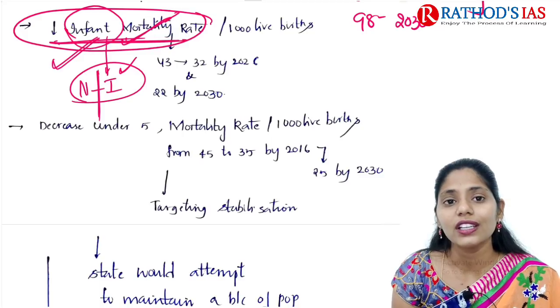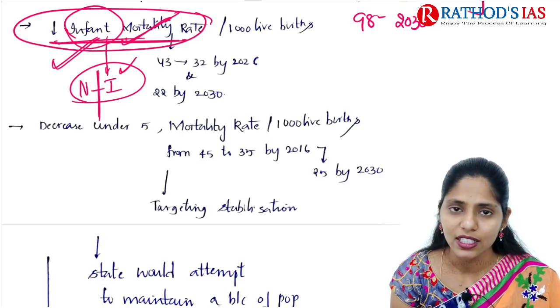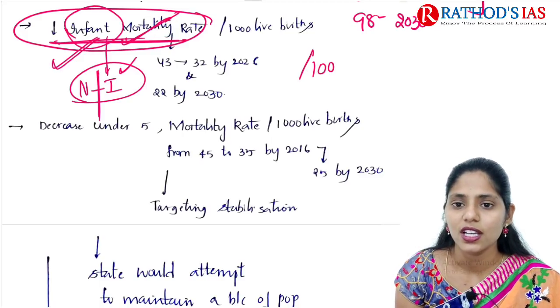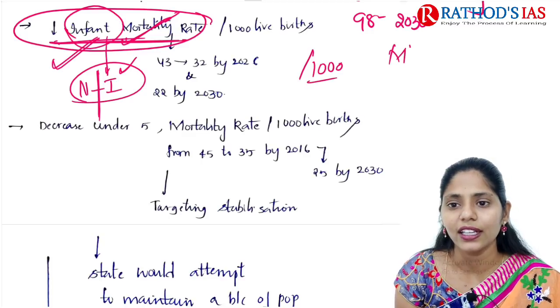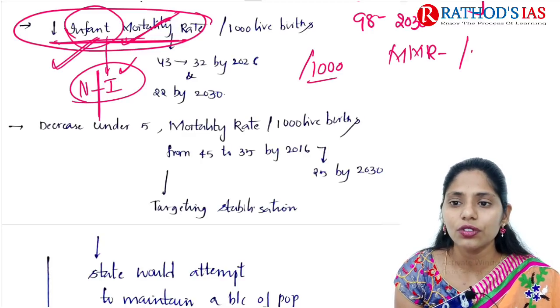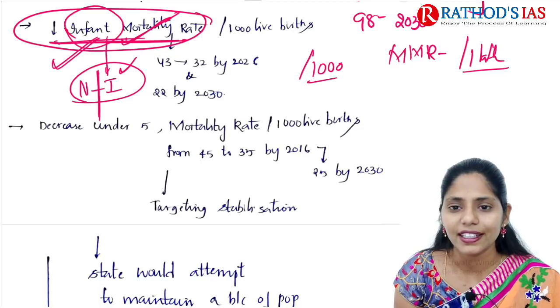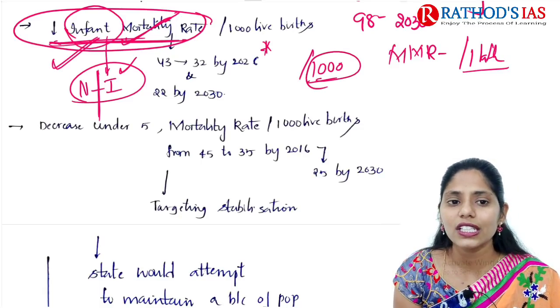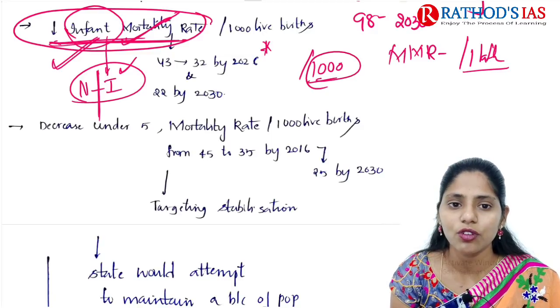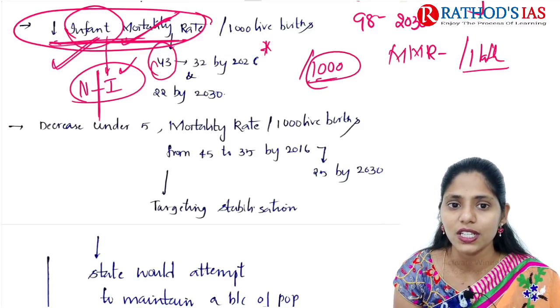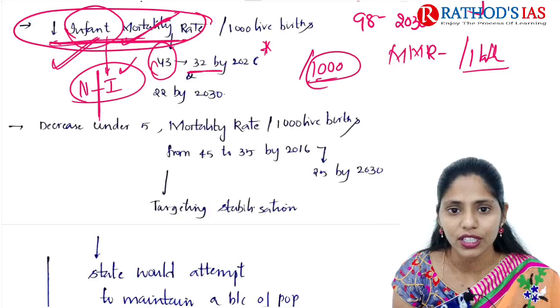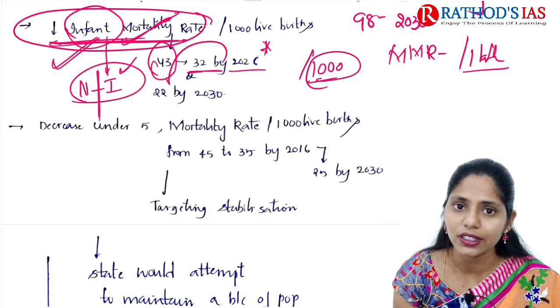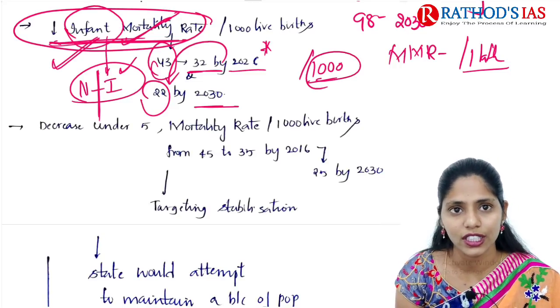To decrease this infant mortality rate, the measure is per 1000 live births. If you are talking about MMR, the maternal mortality rate, it is for 1 lakh births, but this is for 1000 only. You have to remember this difference. The infant mortality rate should decrease from 43 out of 1000 live births to 32 by 2026, and further by 2030.